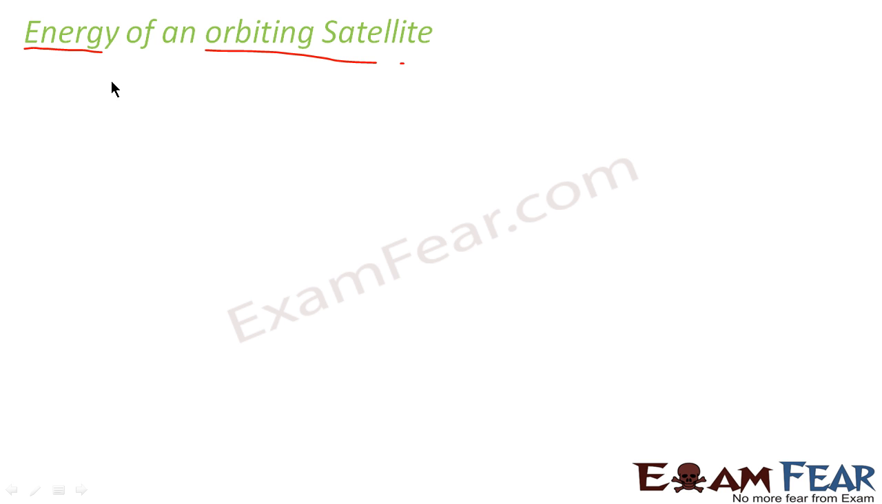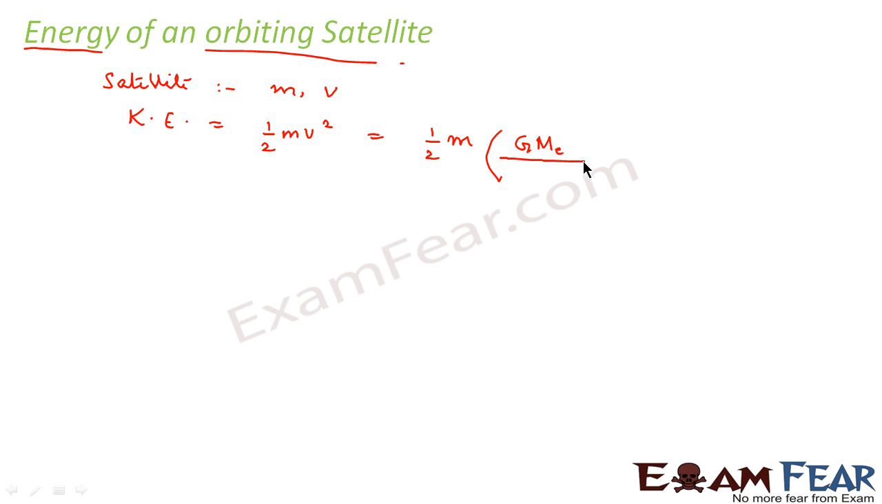Now let us suppose that for the satellite, m is the mass of the satellite and the velocity with which it is moving around the Earth is v. So m is mass, velocity is v. What would be the kinetic energy of the satellite? It would be half mv². Now we have already found the value of v in the previous topic. So v² is nothing but GME divided by (RE + h). So we get the kinetic energy as half m into GME divided by (RE + h).